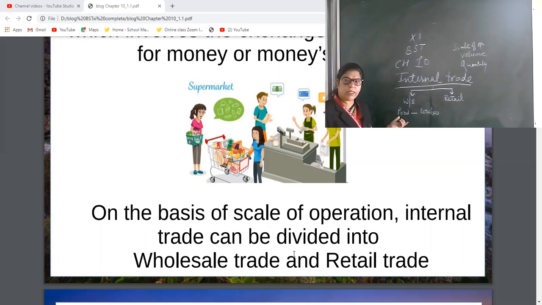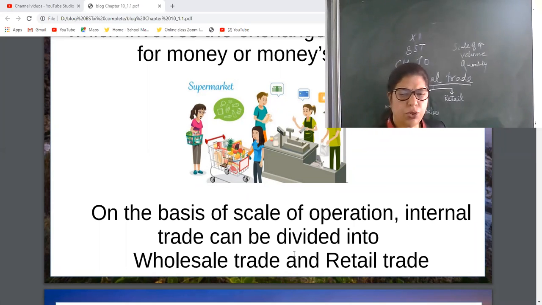Wholesalers purchase the goods directly from manufacturers, purchase from producers in bulk quantity, and sell it to retailers according to their need. So wholesalers are the link between producers and retailers.